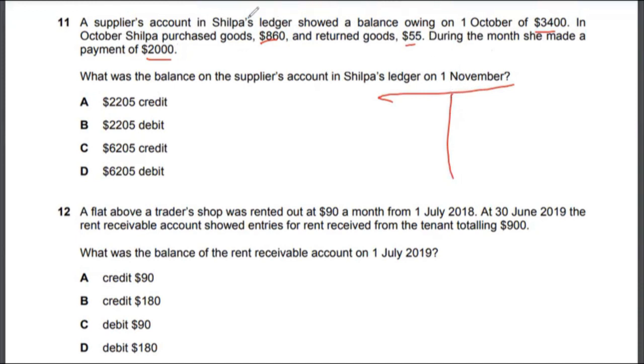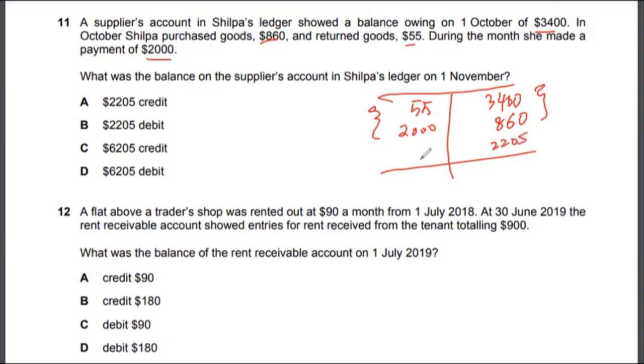So Shilpa's ledger showed a balance owing on 1st October, 3,400. So Shilpa has to pay a supplier, so it would have a credit balance of 3,400 in the beginning. Then Shilpa purchased 860 of goods on credit, so 860 on the credit side. She returned goods worth $55, so that's going to be a reduction. And then she also paid $2,000 to the supplier. When you add debits and credits, you will have a difference, and that difference would come to about 2205.